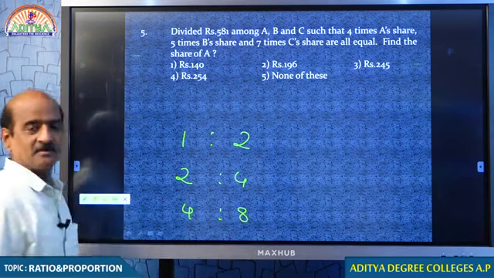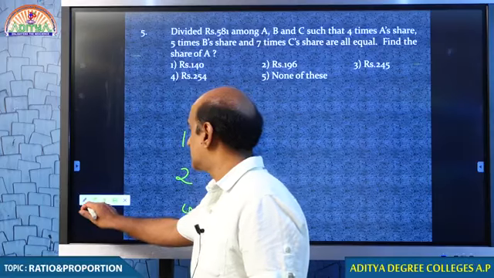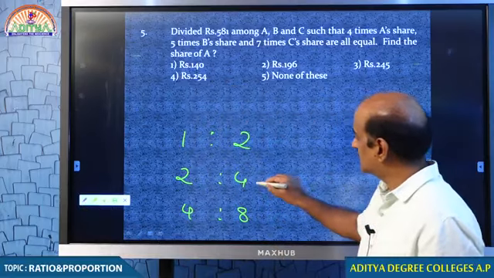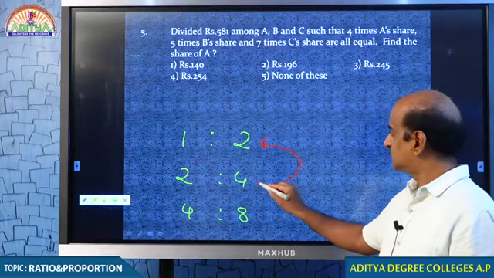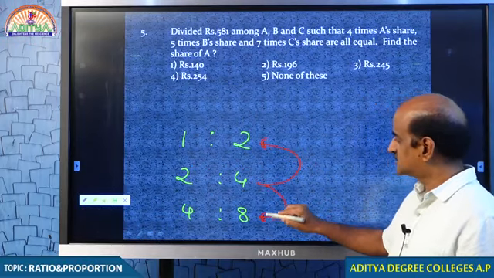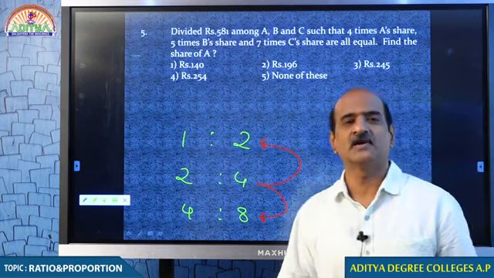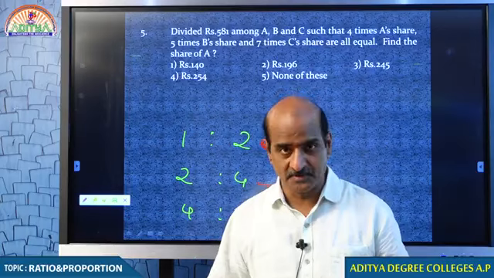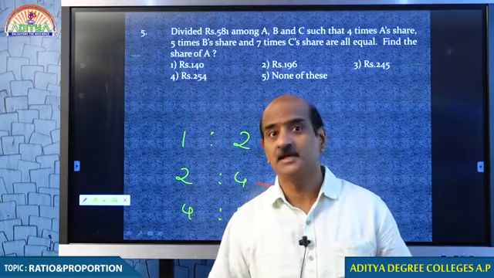My point is 2:4 can be taken as 1:2, and 2:4 can be taken as 4:8. I mean to say that a ratio can be divided by the same number, or a ratio can be multiplied by the same number.